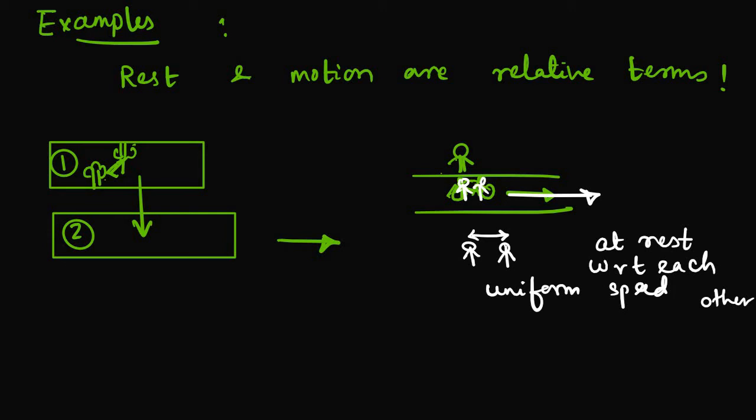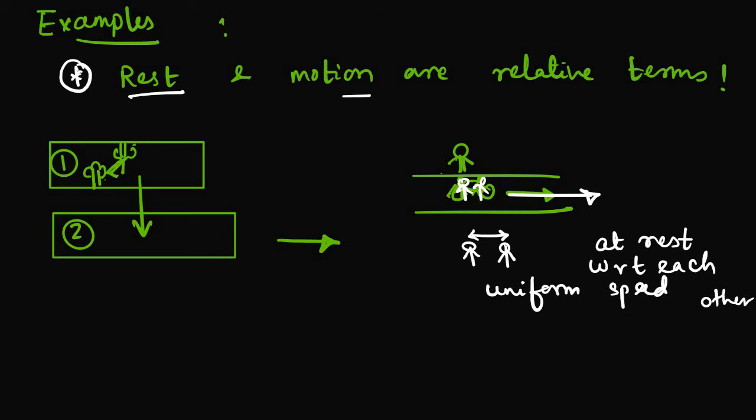That's why it is said that rest and motion are relative terms. Actually, they depend upon the observer, where the observer is situated. According to that, they decide whether they are at rest or in motion.